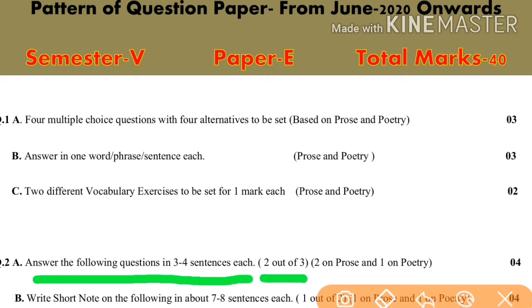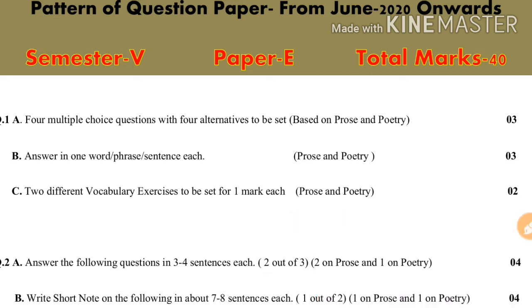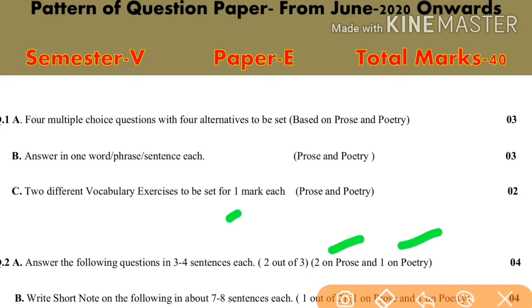It means that you will have to opt. Three questions will be asked, and you will have to write answers of only two. So the bifurcation of these questions: two questions will be asked on prose and one question will be on poetry, and you will have to attempt only two questions out of three. So this will carry 4 marks.